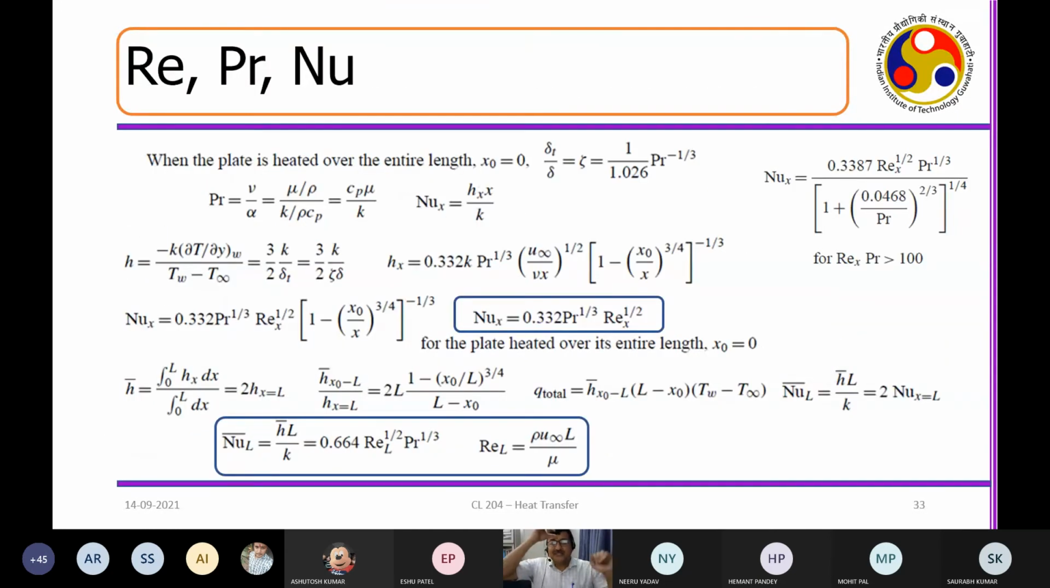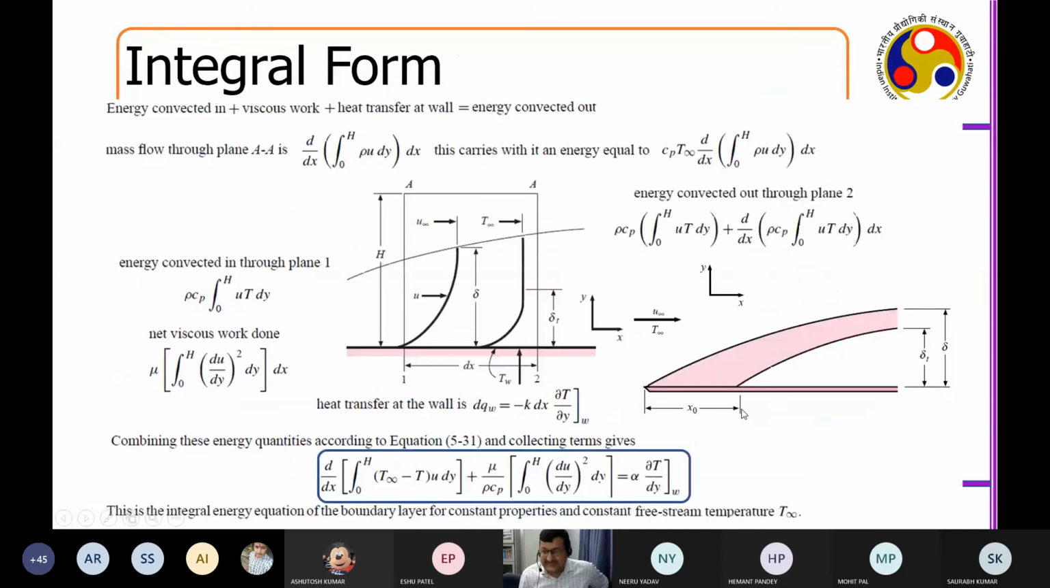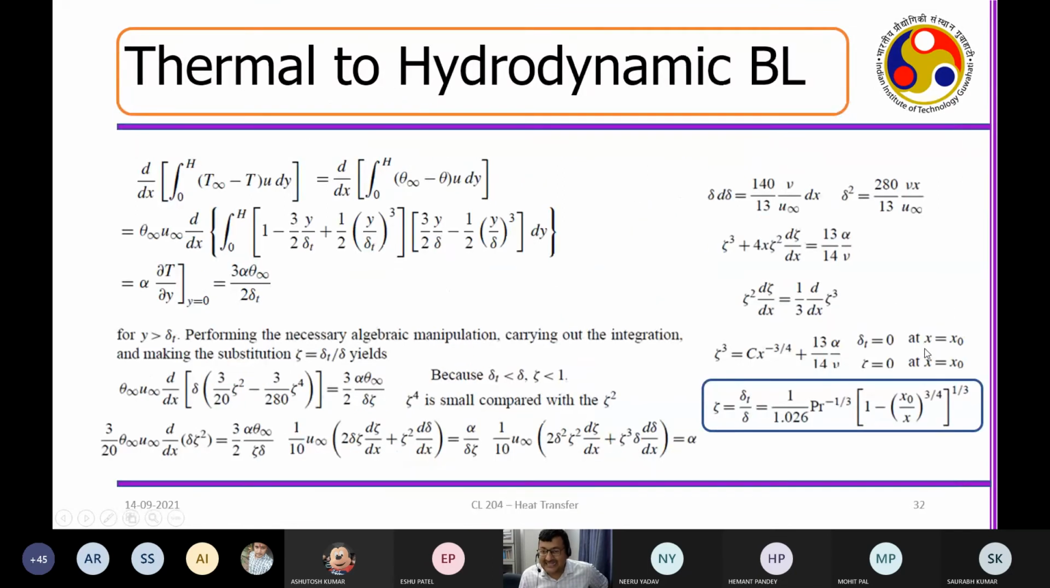Great. So now once we have understood this, you could see that the hydrodynamic boundary layer is developing due to momentum diffusivity, and the thermal boundary layer is developing due to the thermal diffusivity. And at this onset point, you get which parameter? It is called the Prandtl number, which is nothing but the ratio of the momentum to thermal diffusivity.